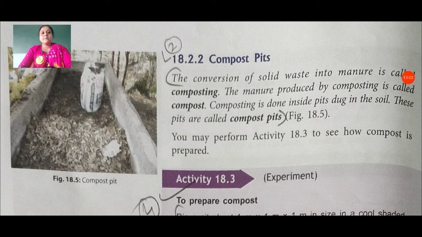Now, compost pits. The conversion of solid waste into manure is called composting. The manure produced by composting is called compost. Composting is done inside pits dug in the soil. These pits are called compost pits. In figure 18.5 you can see here. And now you may perform activity 18.3 to see how compost is prepared.